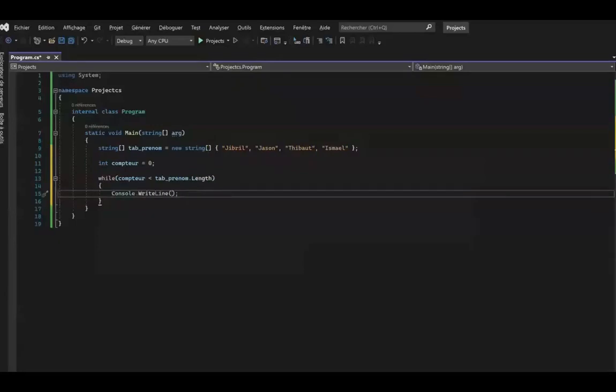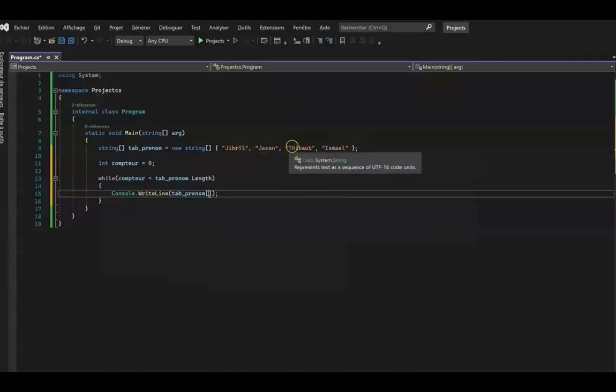So we need to type console.WriteLine and put our array in brackets. However, it will not work because here we want to display what our array is worth, whereas we want to display each value of our array. Do you remember what we have to do to display an array value? You have to use square brackets and put the index of a value inside them.